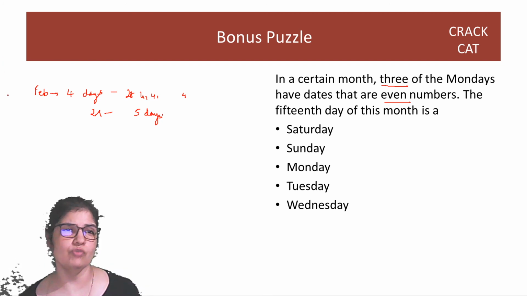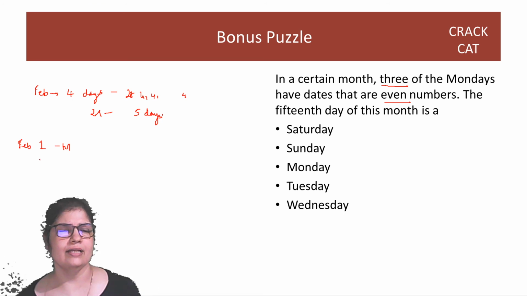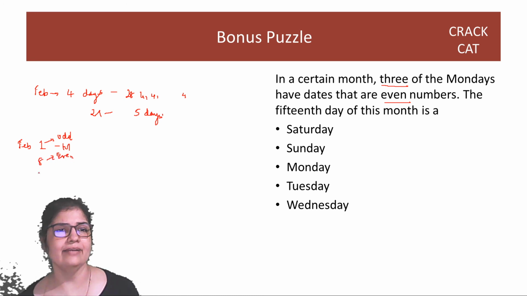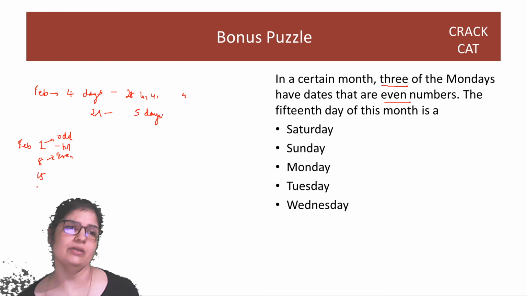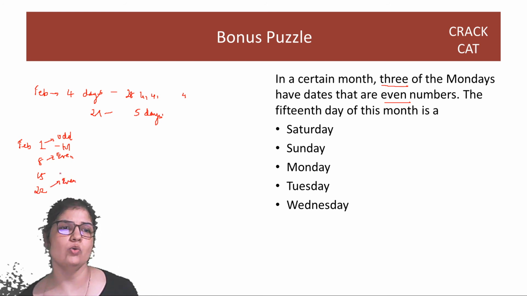The funda is 3 because of even. See, let's say the first day in February is a Monday, 1st Feb. This is an odd number. The next Monday is going to be even, and then you will have another odd number, 8 plus 7, 15, and then again an even number, 15 plus 7, 22. So you'll have 2 even dates and 2 odd dates.